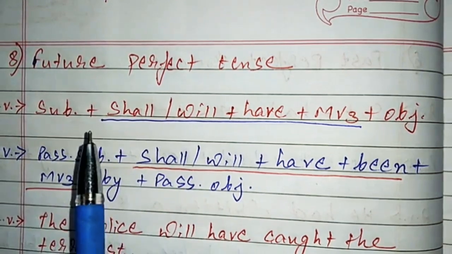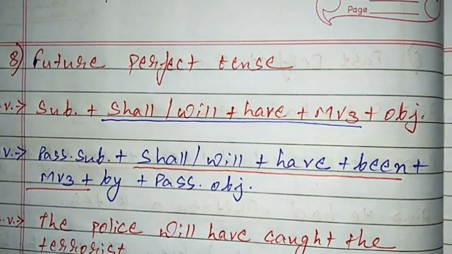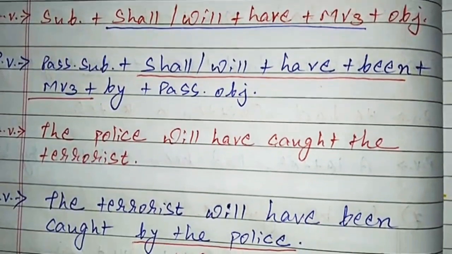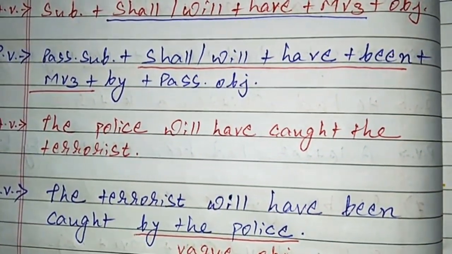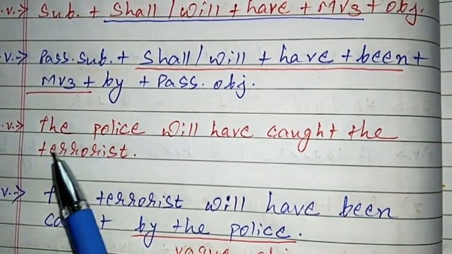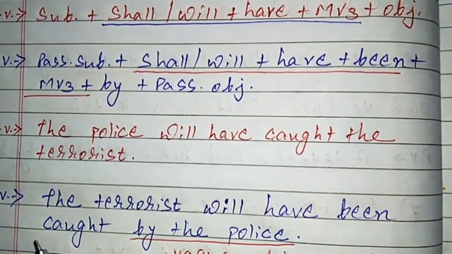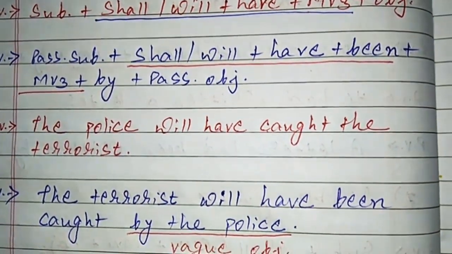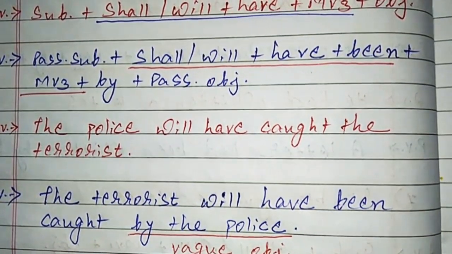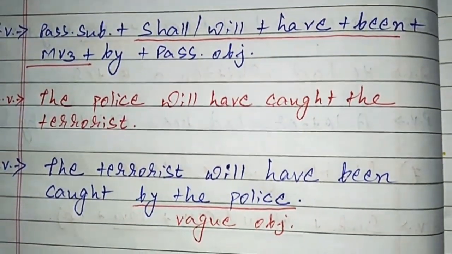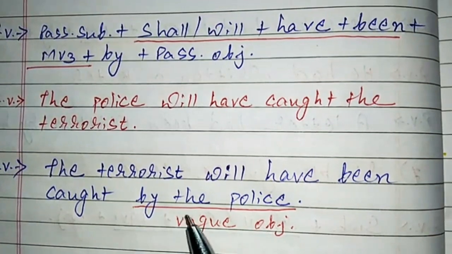Now this is called future perfect tense structure. Now its example is given over here. The police will have caught the terrorist. Its passive voice is the terrorist will have been caught by the police.